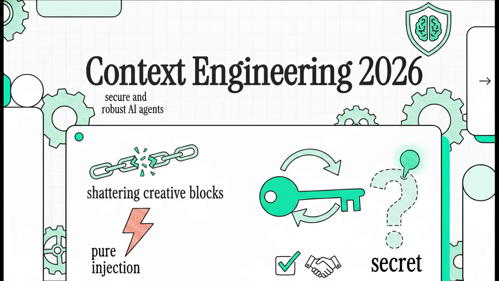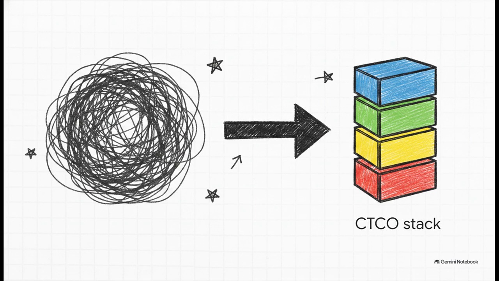Welcome to Context Engineering 2026, the Masterclass. We plan to shatter your creative blocks and inject pure adrenaline straight into your optimization loops. If you feel stuck in a rut with your agents, this explainer holds the keys. We save the absolute best prompting secret for the finale. But let us instantly deliver the second best technique right now to earn your trust.